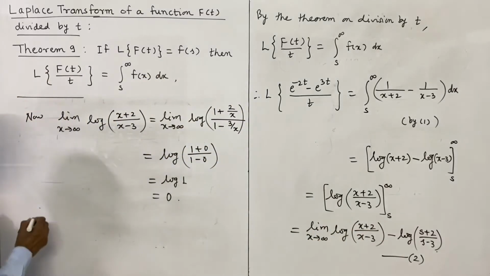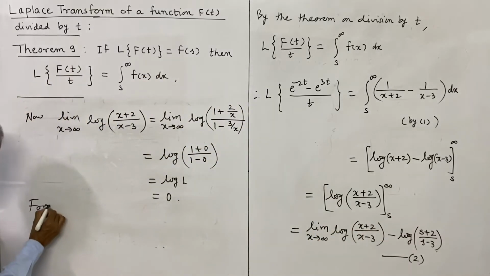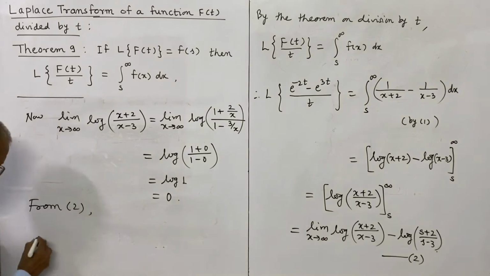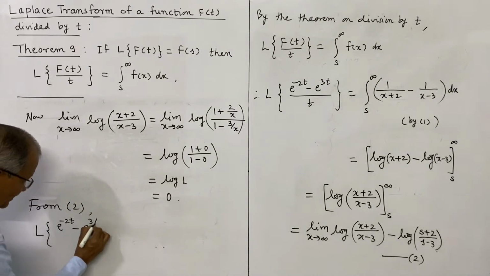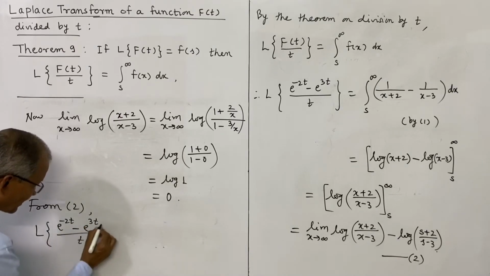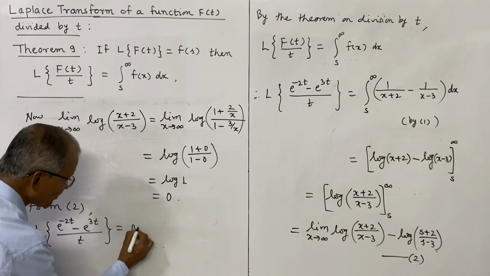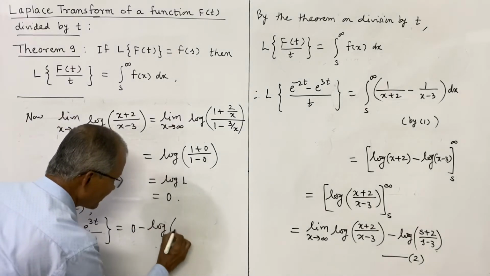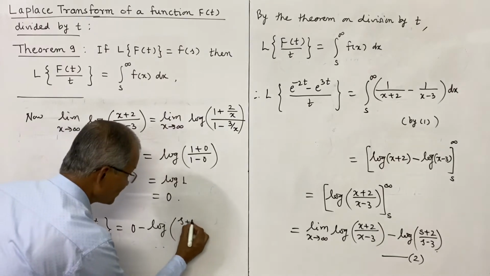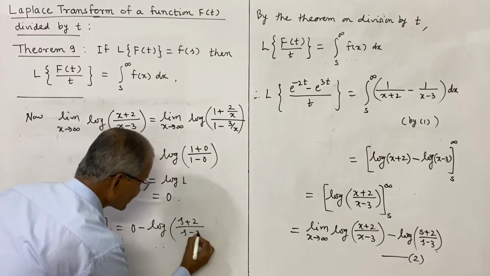So from equation 2, putting this in, L of (e to the power minus 2t minus e to the power minus 3t) divided by t is equal to 0 minus log of (s plus 2) divided by (s minus 3).